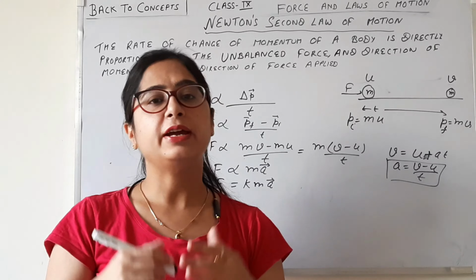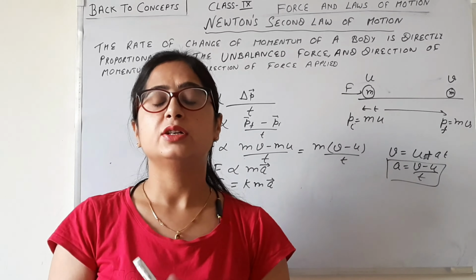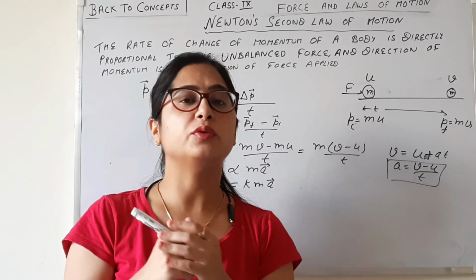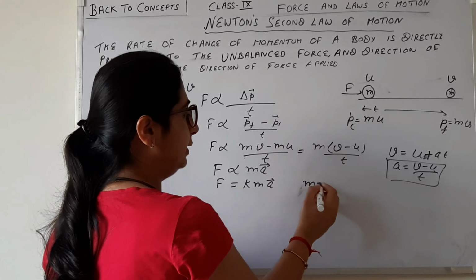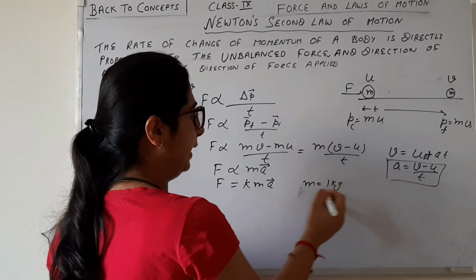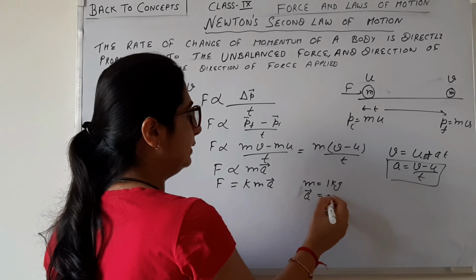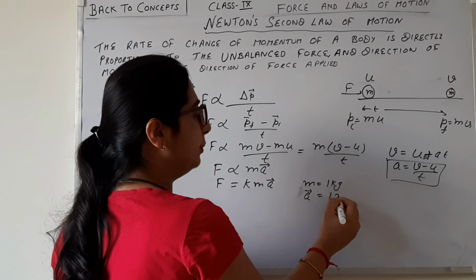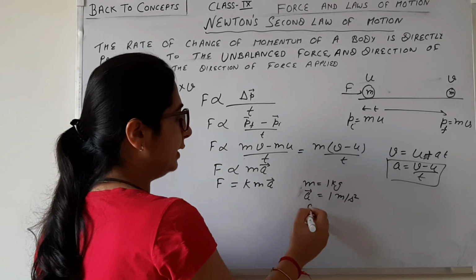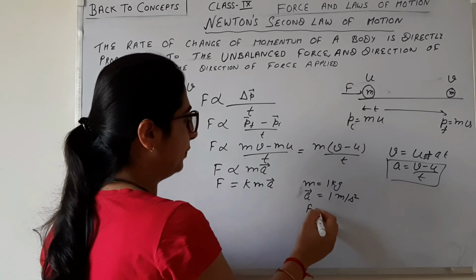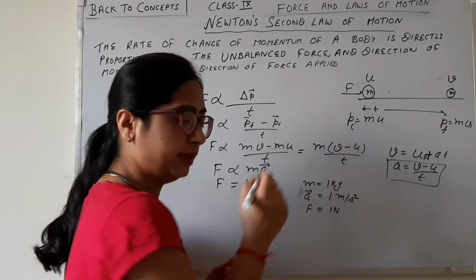So here we have to define 1 Newton. How do we define 1 Newton? If we take mass equal to 1 kg and acceleration equal to 1 meter per second square, then the force becomes 1 Newton.